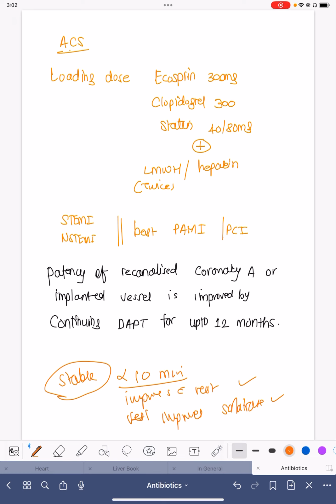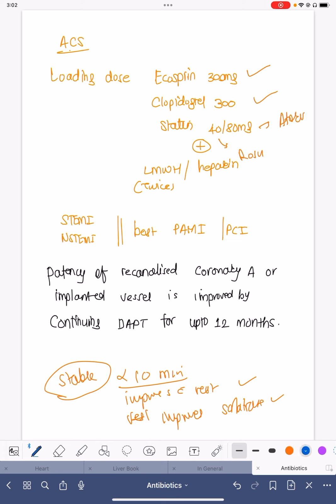So for acute coronary syndrome, whatever it is, like ST elevation MI or non-ST elevation MI or unstable angina, we always load the patient with Ecosprin 300 milligram and Clopidogrel 300 milligram. Instead of Clopidogrel, Ticagrelor 180 milligram can also be given. But in most places, Clopidogrel 300 is used, and a statin, either 40 milligram of rosuvastatin or 80 milligram of atorvastatin, is used.